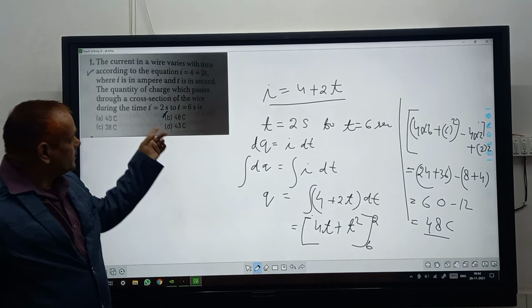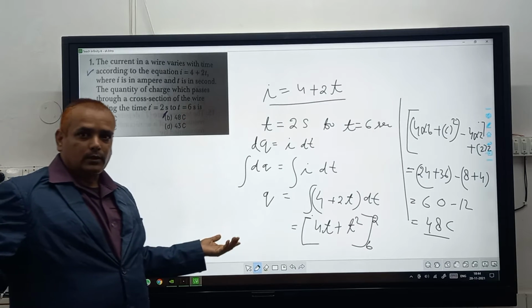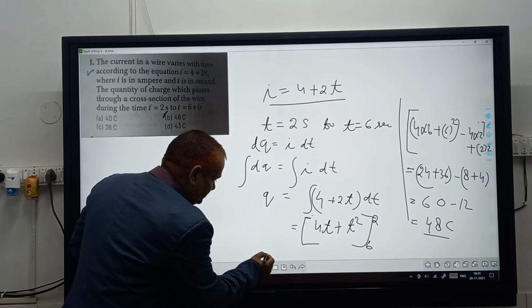Here in this question, option B, how this can be solved, you can see like this. Okay, understand?